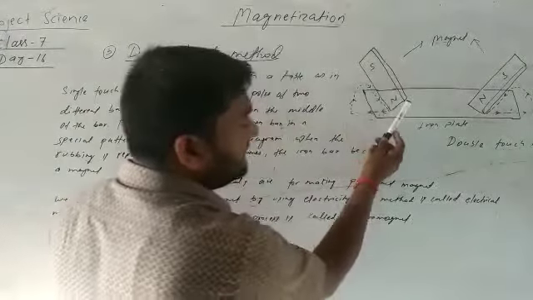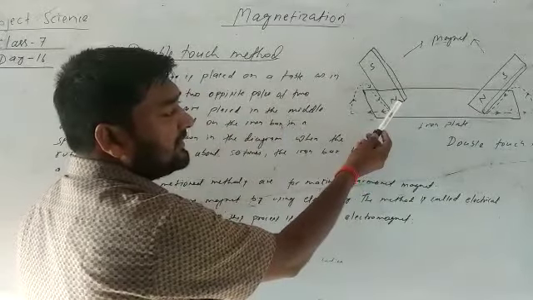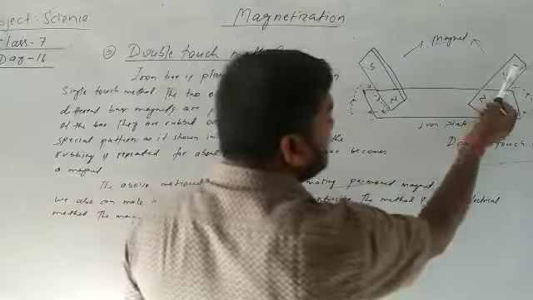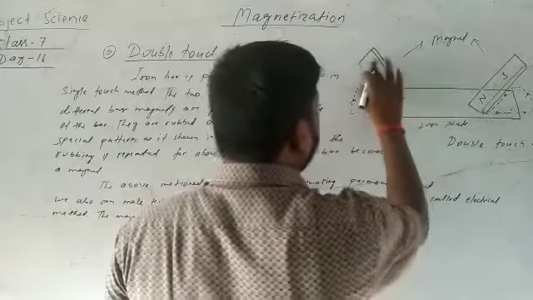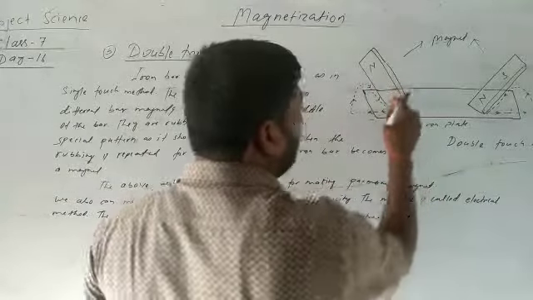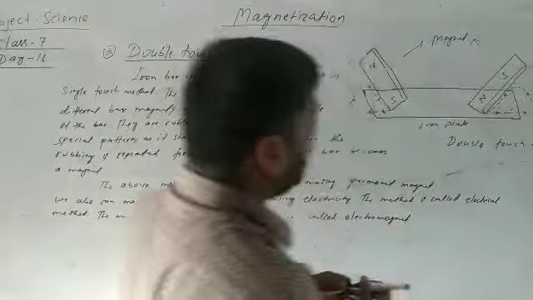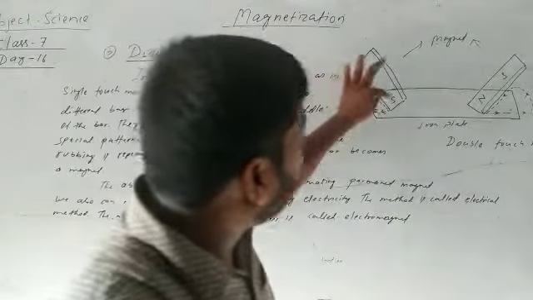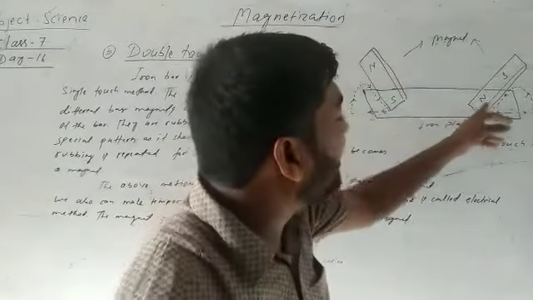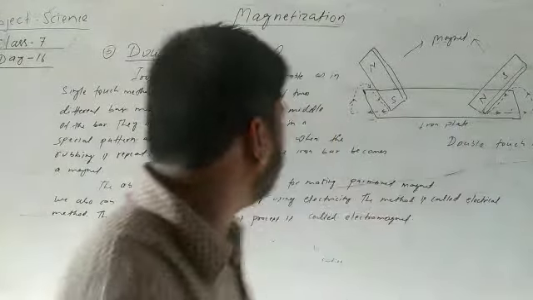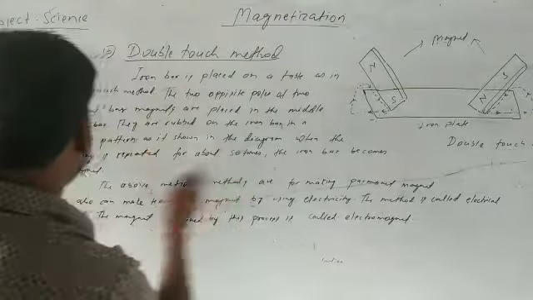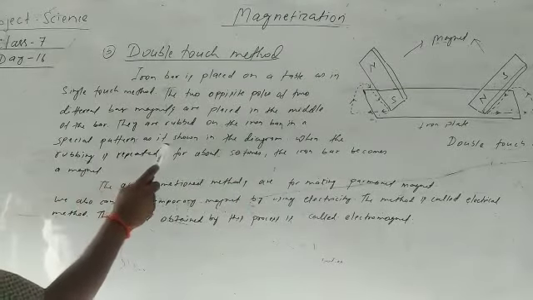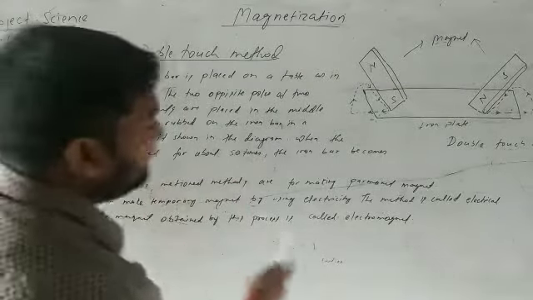This bar magnet is placed in contact with the North Pole, and this one is the South Pole, and the next one is the opposite North Pole. One bar magnet touches the South Pole, and the next one touches the North Pole. They are rubbed on the iron bar in a special pattern as shown in the diagram.